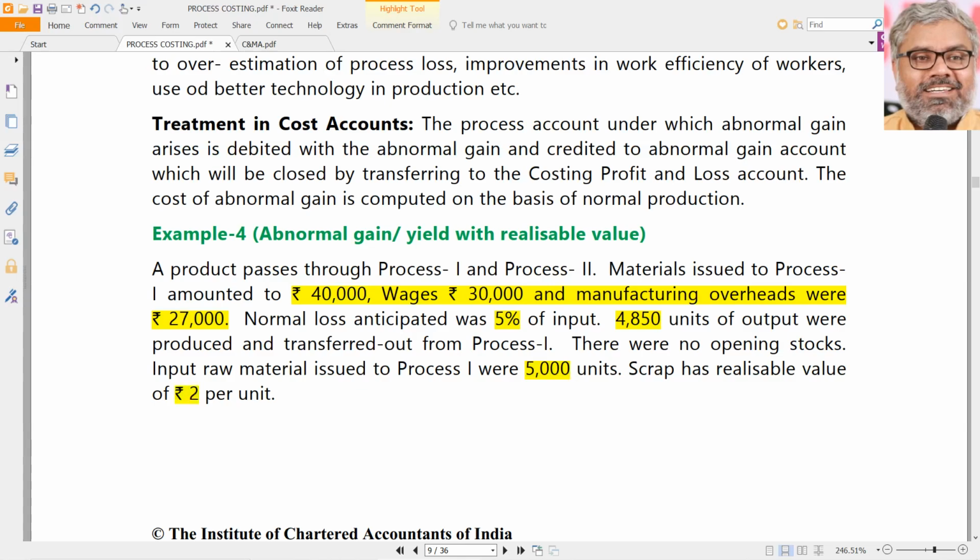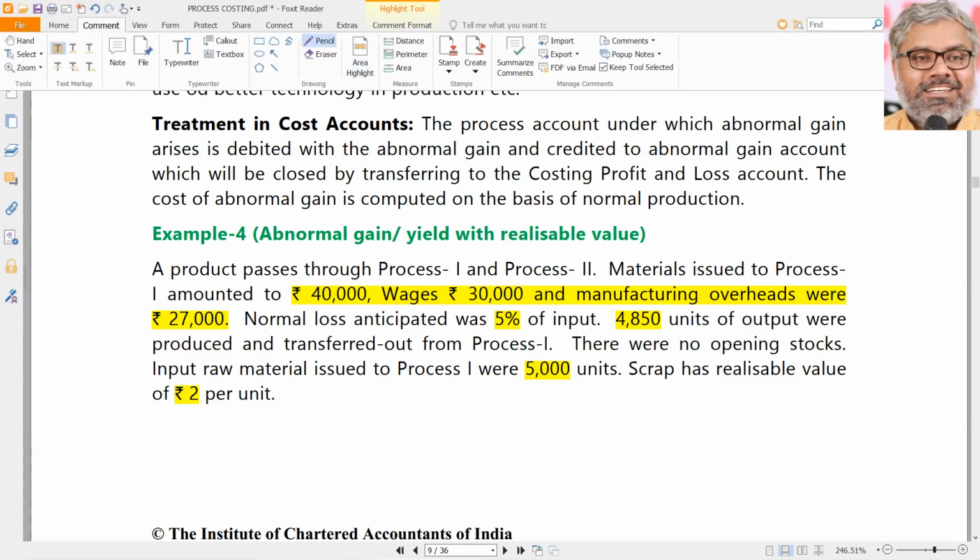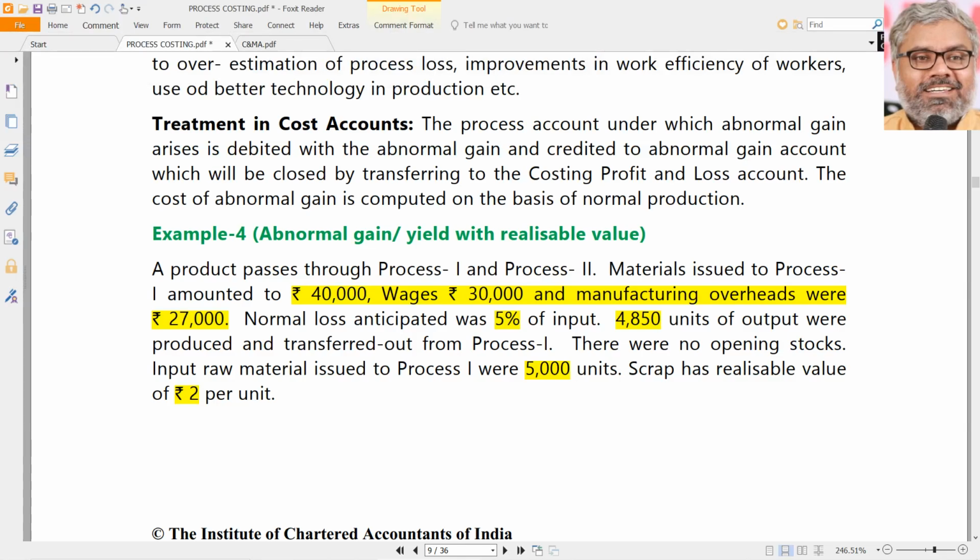Only thing is actual output has changed. Actual output is not 4750, rather it is 4850. So there is an abnormal gain of 100 units. Why? Because from the 5000 input, 5% was supposed to be loss. That means 4750 was supposed to be the output, but actually 4850 units are produced.